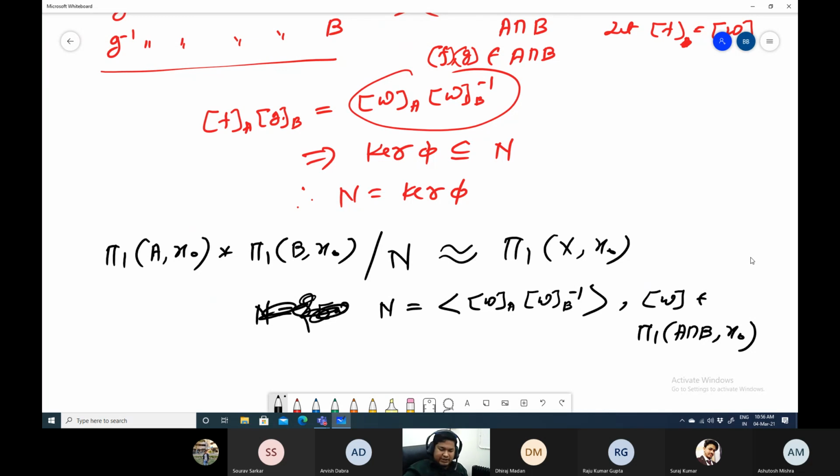Now, as an application, you can easily see that the fundamental group of S^n is 0. Why? In S^n, which is a kind of sphere, you can think about the upper half and the lower half, right? Now they are contractible, taking the upper half a little bit more than this. Then they are contractible, right? So pi1 of A is 0, and pi1 of B is 0. So therefore, the fundamental group of X will be 0.